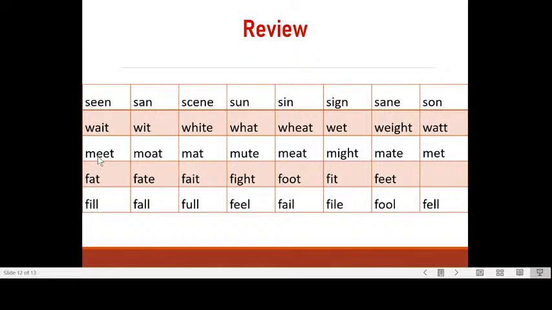Okay, next, meet, moat, mat, mute, meet. Look at this, meet and meat. Here, like I met her yesterday, and this one, meat, I don't like sheep meat or cow meat. I don't like meat. I like chicken. Might, mate, met. Now the GH are silent here. Fat, fate.